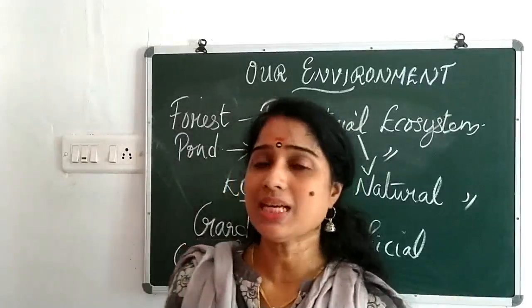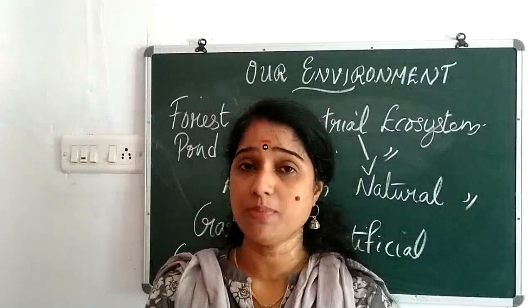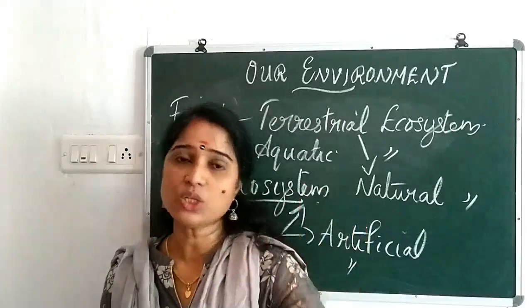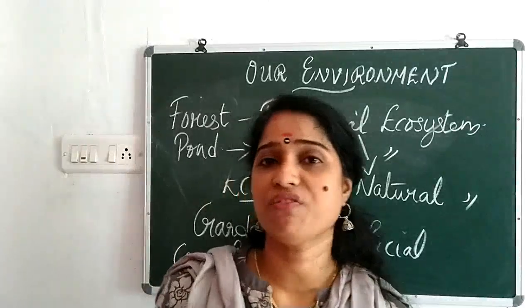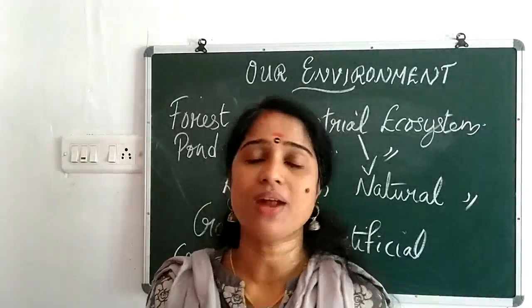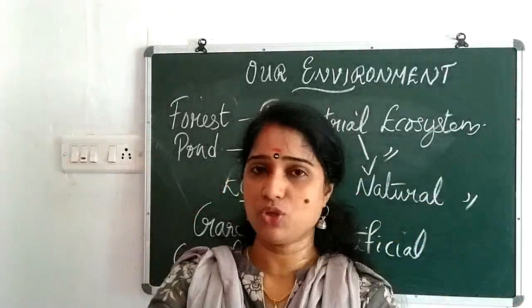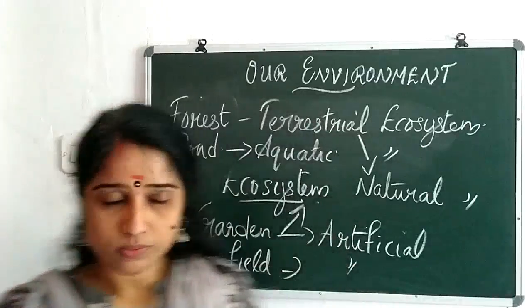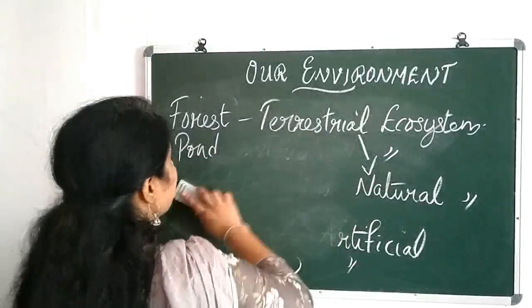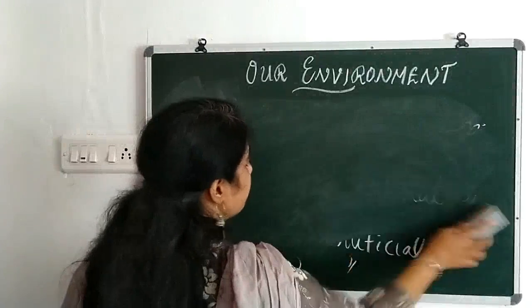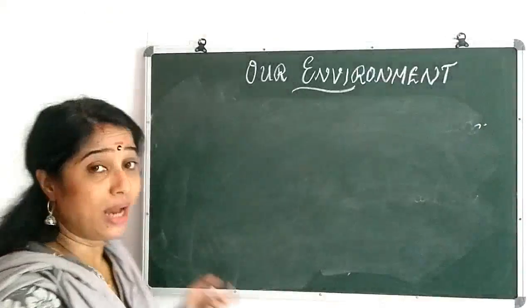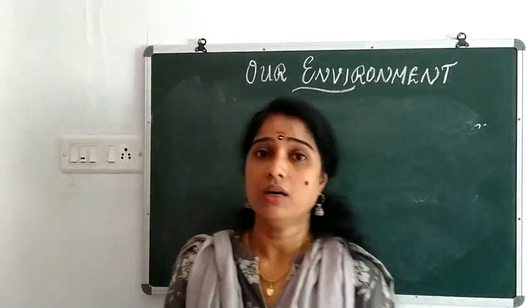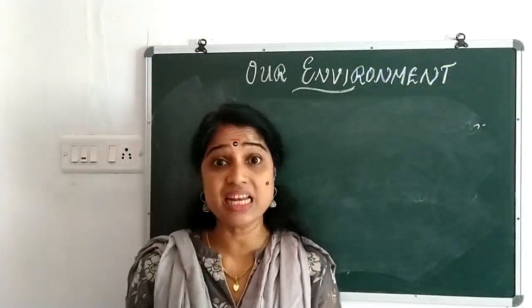So in all these ecosystems, we could see the interaction among the various organisms, and they interact with what? Interact with the non-living factors also. Clear? So that interaction, that system is known as what? Ecosystem. Is it clear? Yes. Now you can just think about an aquarium. Many of you have an aquarium at home now, or many of you had it already, or many of you have at least seen the aquarium.